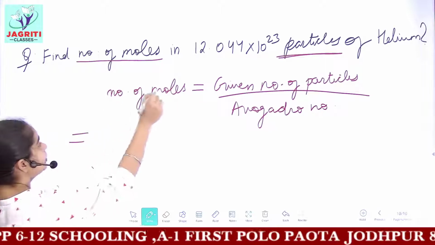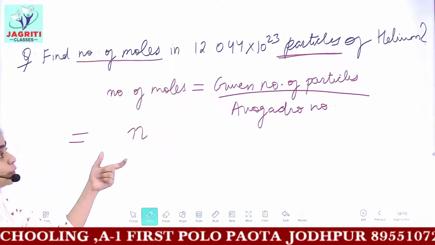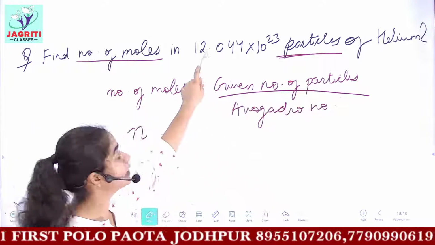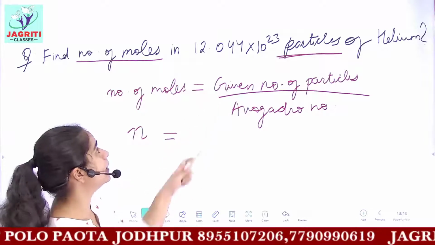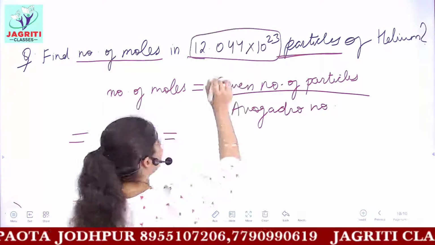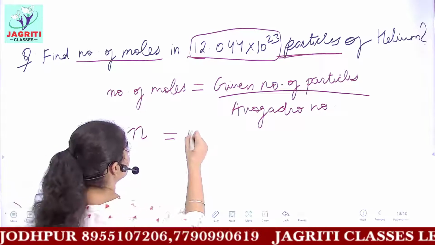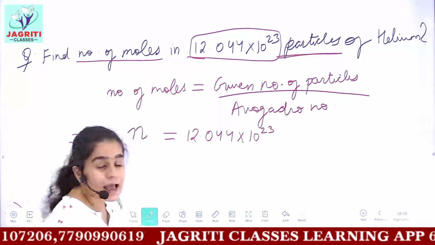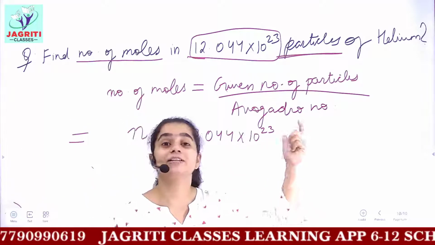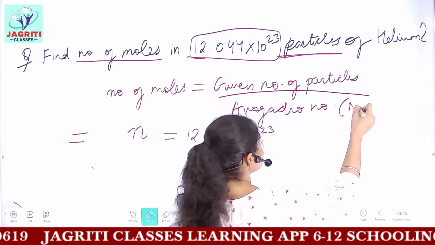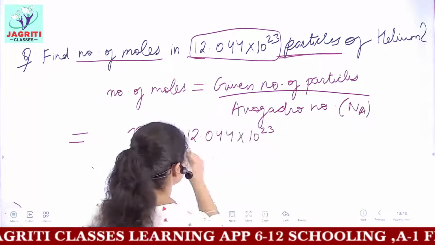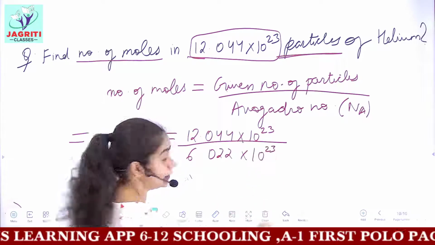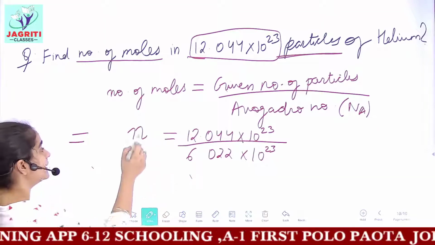Let's see how. Number of moles is represented by small n. Then the given number of particles means the number of particles given in the question. So here we write the number of particles given in the question, so the value would be 12.044 into 10 raised to the power 23. And you know the value of Avogadro number is fixed. Avogadro number is denoted by the symbol Na, and Na is equal to 6.022 into 10 raised to the power 23. If you solve this, you will get the number of moles.